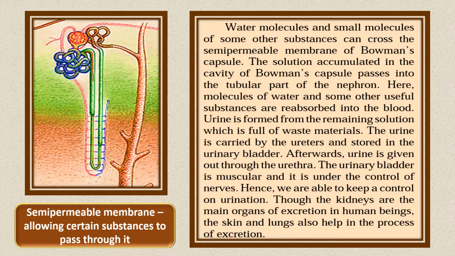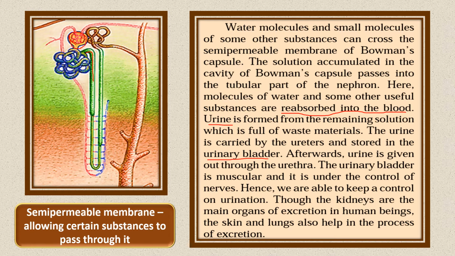Here, molecules of water and some useful substances are reabsorbed back into the blood. Urine is formed from the remaining solution, which is full of waste materials. Now that urine is carried by the two ureters attached to the kidneys and stored in the urinary bladder. After some time, the urine stored in the urinary bladder is given out of the body through the urethra, and this is how excretion takes place.